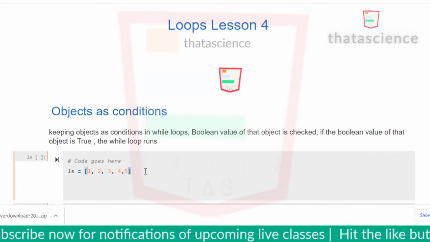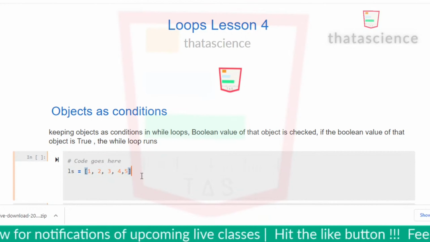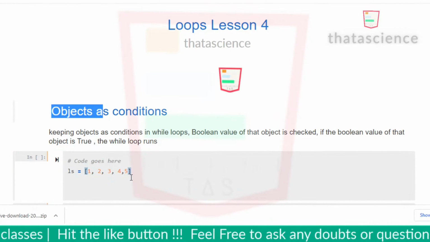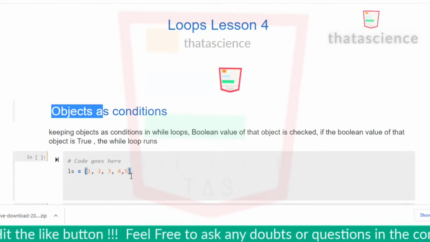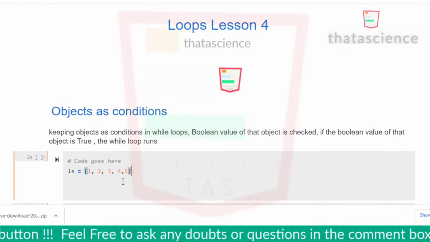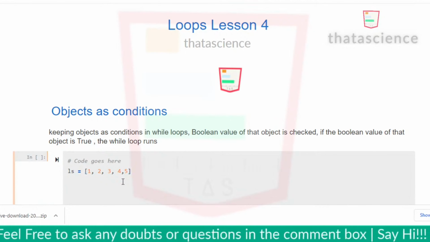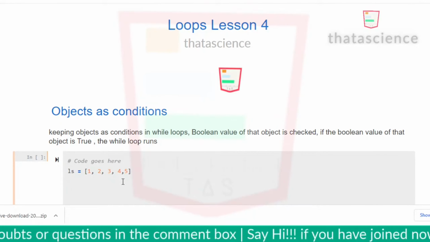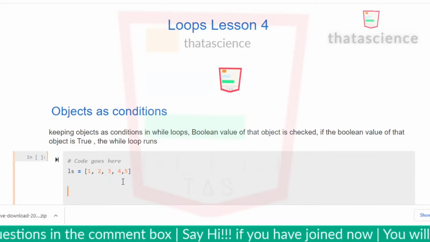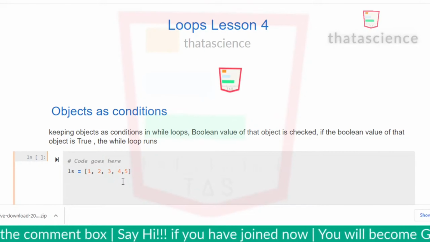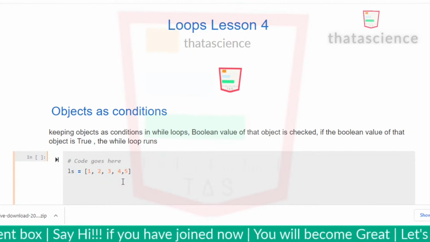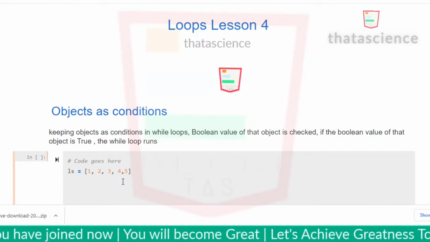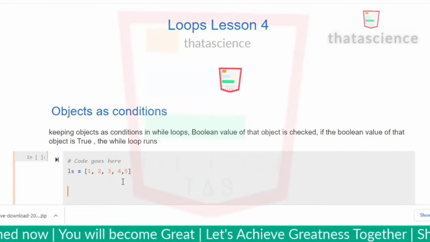What are objects? Actually, lists, variables, functions, everything is an object in Python. There is a peculiar property of objects: empty objects have a Boolean value of false in Python. So if we pass an empty object as a condition, its Boolean value is false, and the loop won't run. While the object is not empty, the loop will run. If in the code you are removing elements from the object, then at some point the object will become empty. At that point, the loop will stop running.